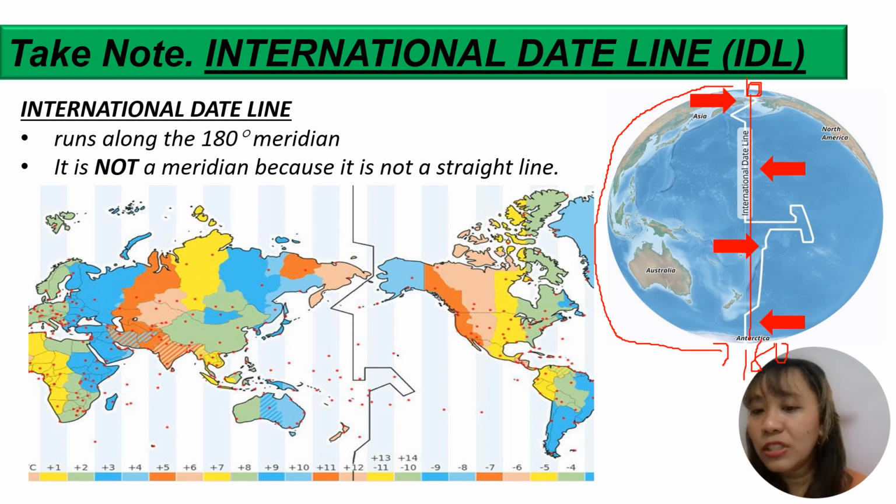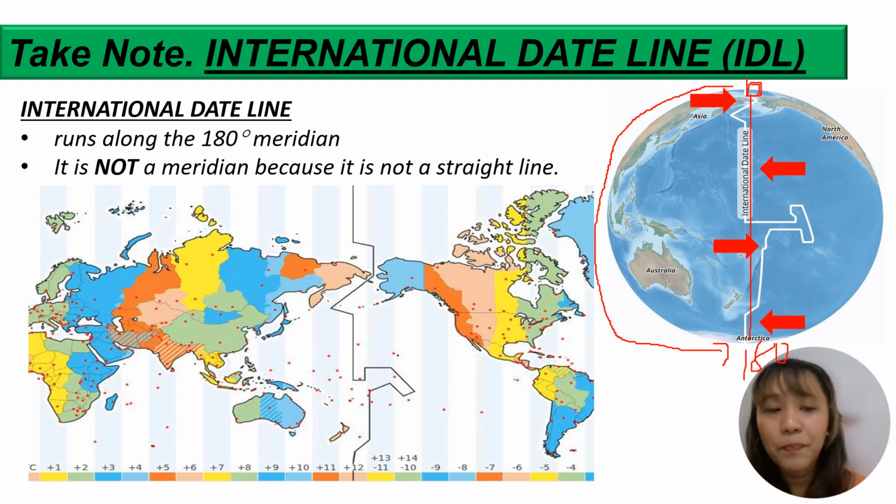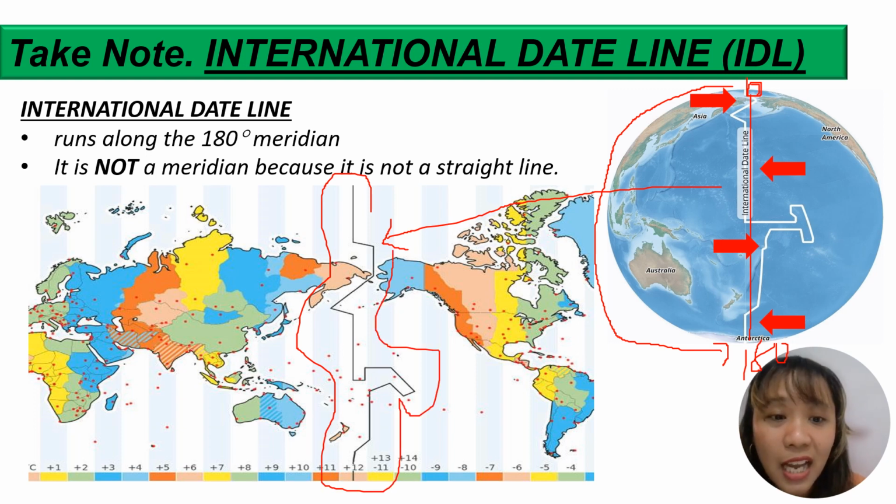However, a lot of people say that the International Date Line is a line of longitude. But actually, it is not. It is not a line of longitude, class. Why? Because the International Date Line is not a straight line. As you can see, I took the globe and made it flat for you. It is not a straight line. As you can see, it zigzags, class.